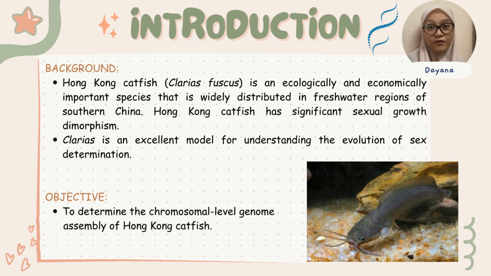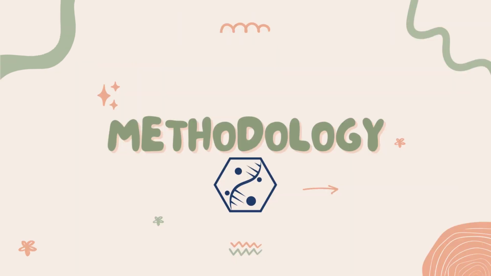The objective of this research is to determine the chromosome-level genome assembly of Hong Kong catfish. The monosex fish culture of Hong Kong catfish has important economic significance. The lack of genomic research for this species is a serious impediment to monosex breeding. Thus, it is necessary to obtain the chromosome-level genome of the Hong Kong catfish as a resource for molecular breeding.